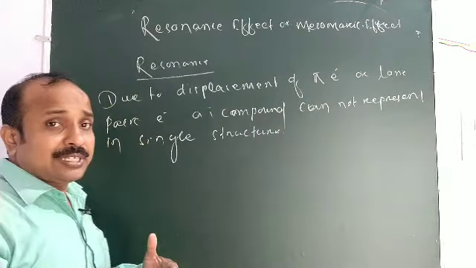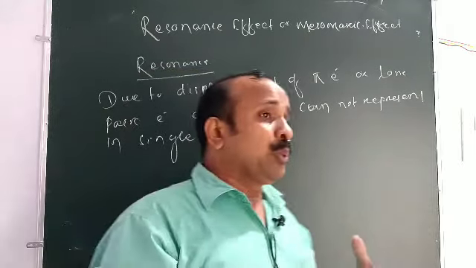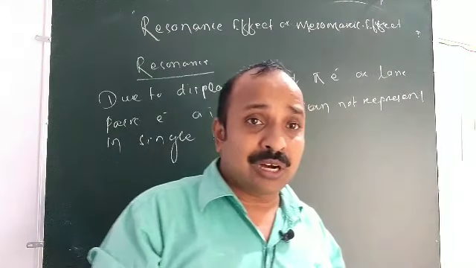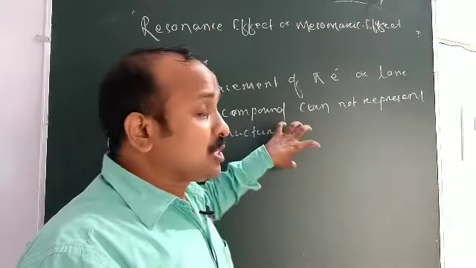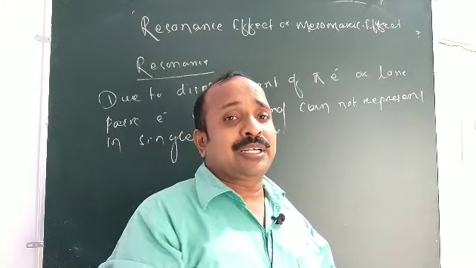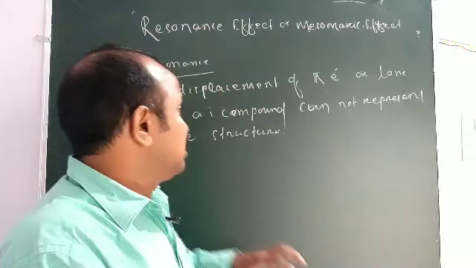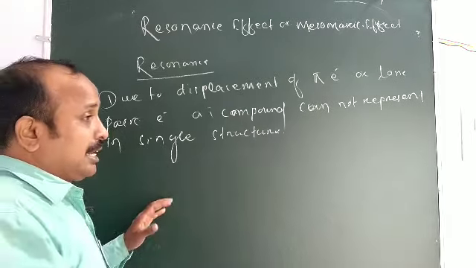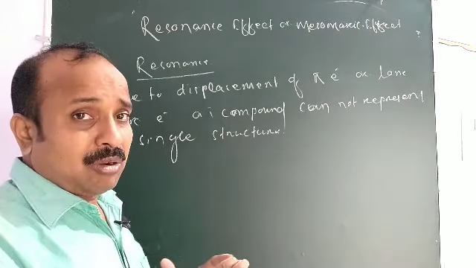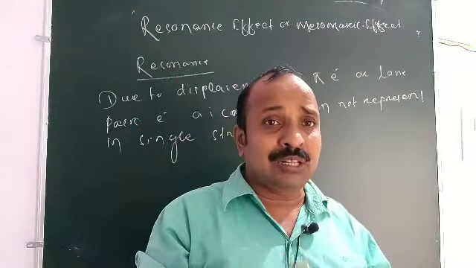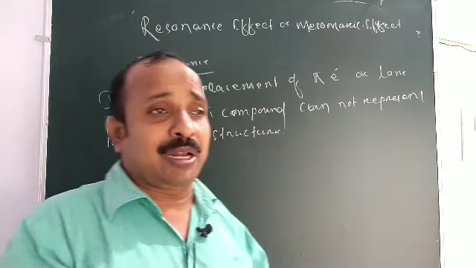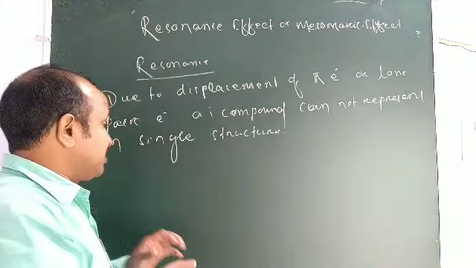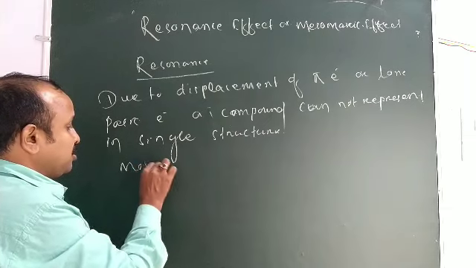It can be represented by more than one structure, which are called resonating structures.